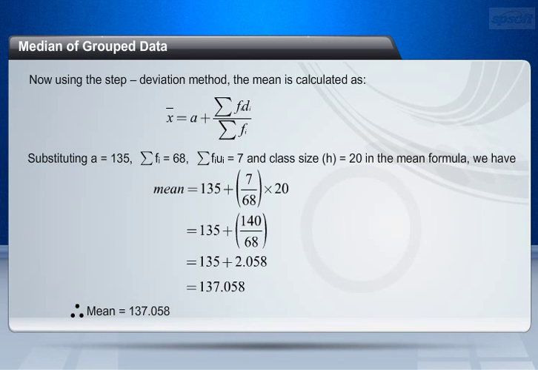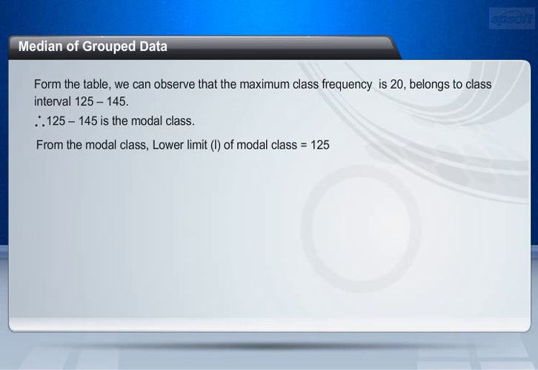This is equal to 135 plus 140 by 68. This is equal to 135 plus 2.058. This is equal to 137.058. Therefore, mean equals 137.058.